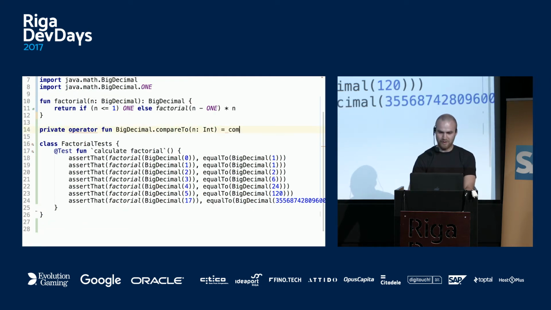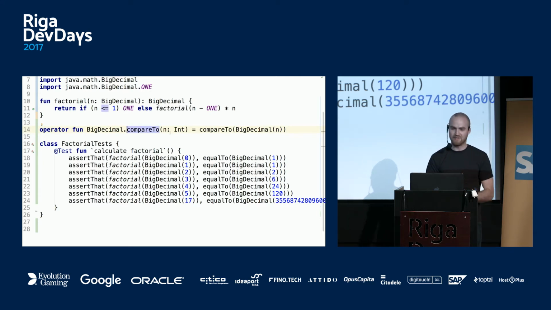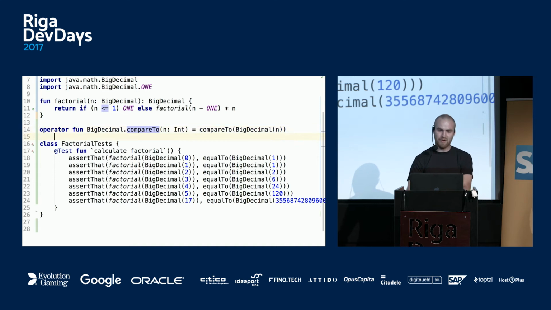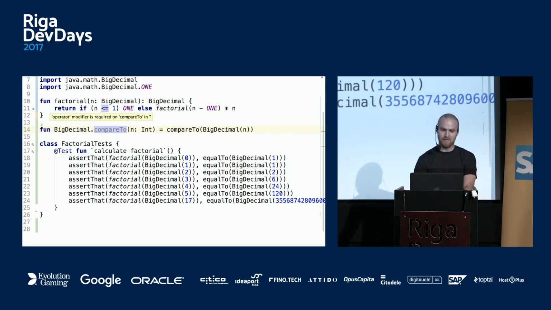And it will be compareTo, then we can wrap it into BigDecimal. So here we just wrote a compareTo method which wraps an int into BigDecimal. And the interesting thing is it has the operator keyword, which is for operator overloading in Kotlin. So if I remove operator, the IDE highlights this as red.